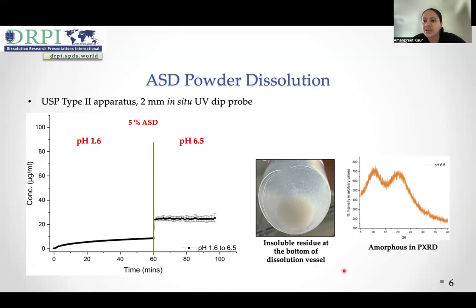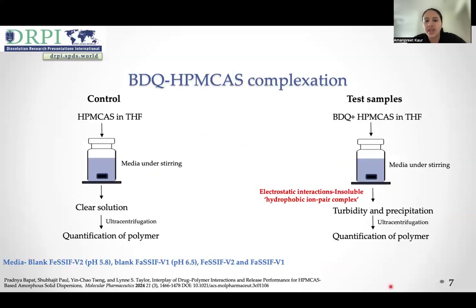Upon PXRD analysis, we confirmed that this residue was rather amorphous. This clearly ruled out matrix or solution recrystallization of bedaquiline as the probable cause for poor release behavior at pH 6.5. Therefore, we investigated drug polymer complexation as the second reason for poor release behavior of bedaquiline HPMCAS ASDs at pH 6.5.